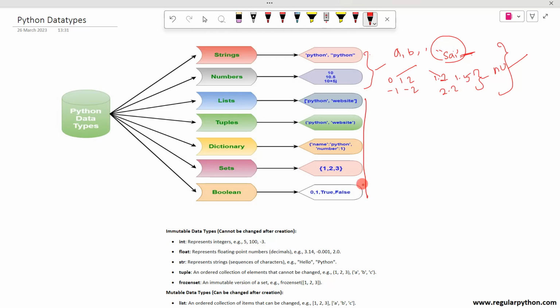But what about these? These are the special data types in Python. If you want to take a group of data, you have to select a list.